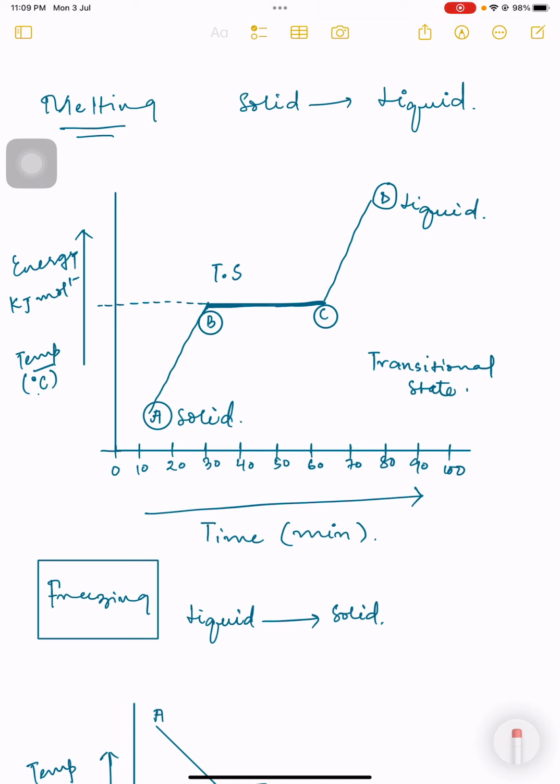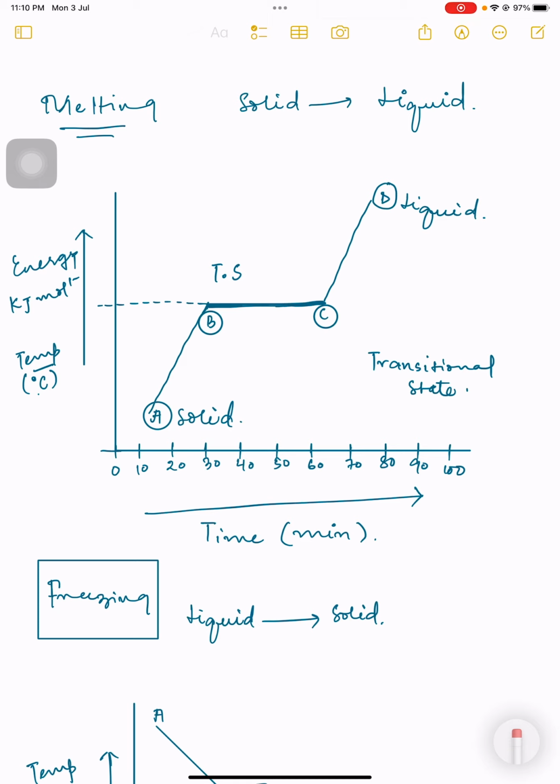You can see that a solid is there at the A state, and when heat is provided to that A state solid, there is a transitional state. The T dot S is the transitional state that is written with the graph as well. Transitional state. What is transitional state? A transitional state is basically a state changing area. It is an area, a duration, a time in which heat is provided to that substance and the forces of attraction are broken, or forces of attraction are going to be formed in this process.